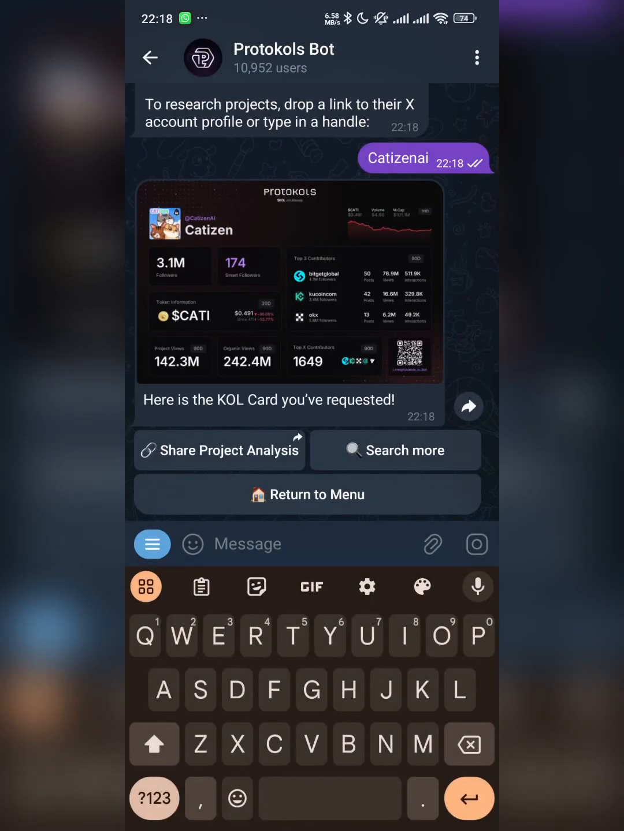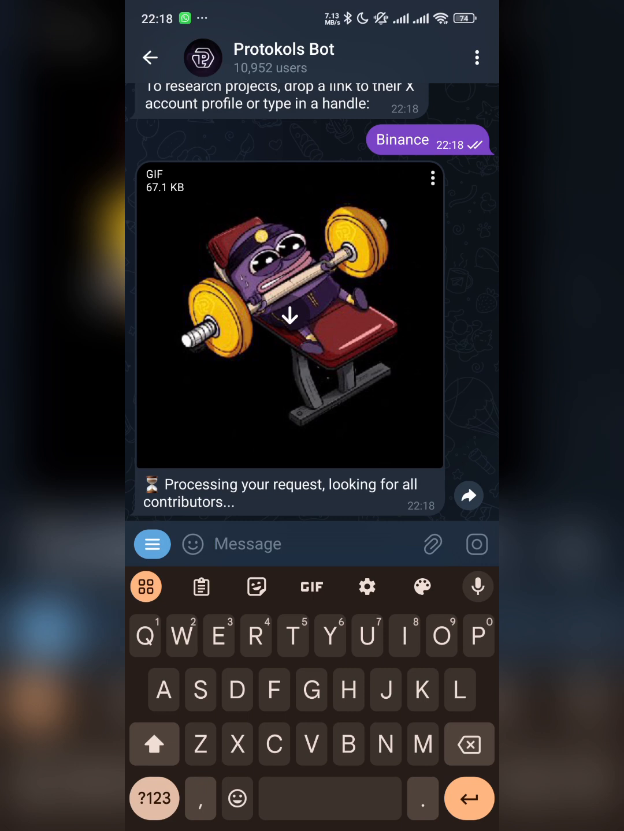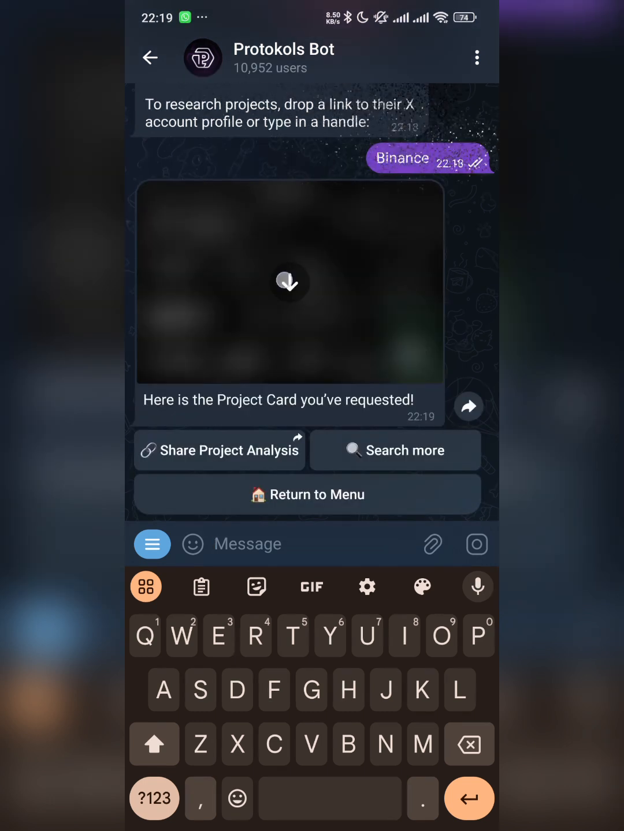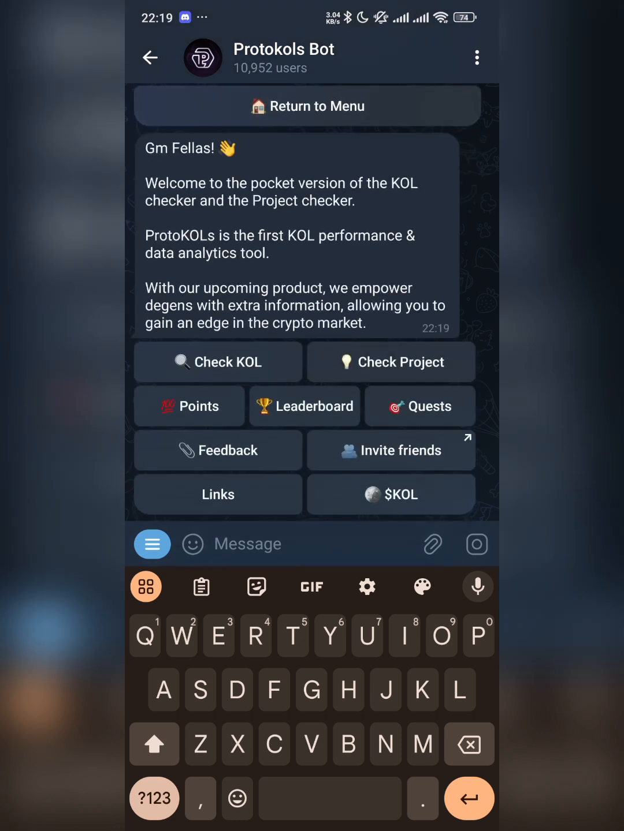You can also check for projects too, or exchanges. Let's search for Binance. So it's processing. So that's it. What to do in this app? This is how you search for projects. You come to return, so you search for check KOL, key opinion leader, check for projects.